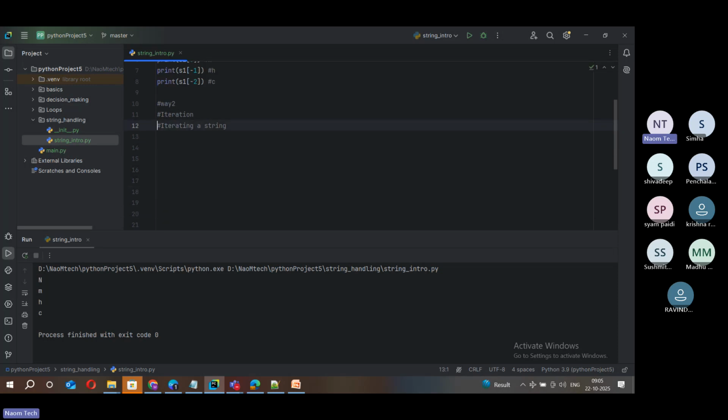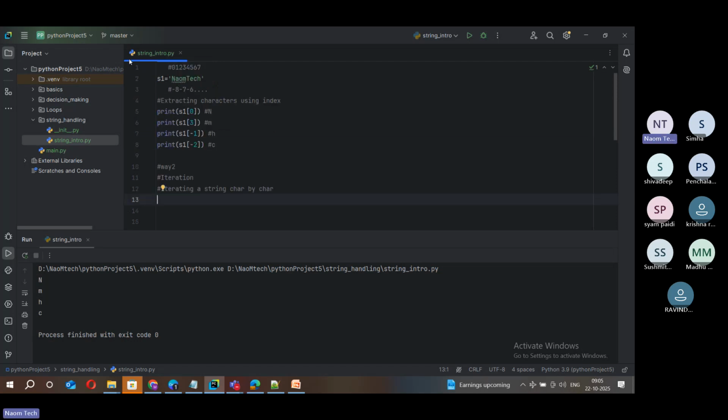That too using what? A for loop. Iterating a string char by char. Okay, how do I do that? Now we know about for and range and all that. Now you don't need range, because earlier we didn't have anything, so we used just range to fill in that collection. But now we have a data structure, string, so I'm going to use that.